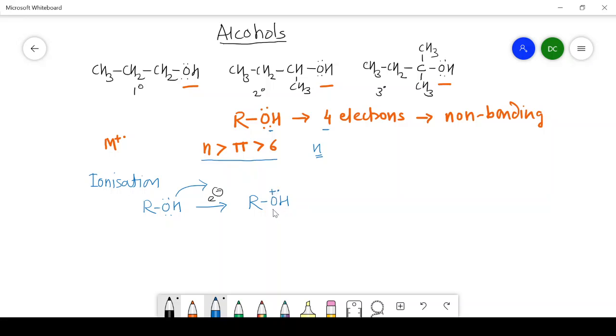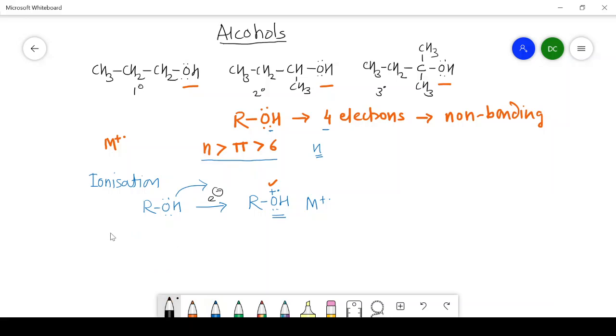This is the single electron and these are the lone pair. So we get the molecular ion of alcohol. Whatever may be the structure of alcohol, we get this type of molecular ion in which the positive charge resides on the oxygen.